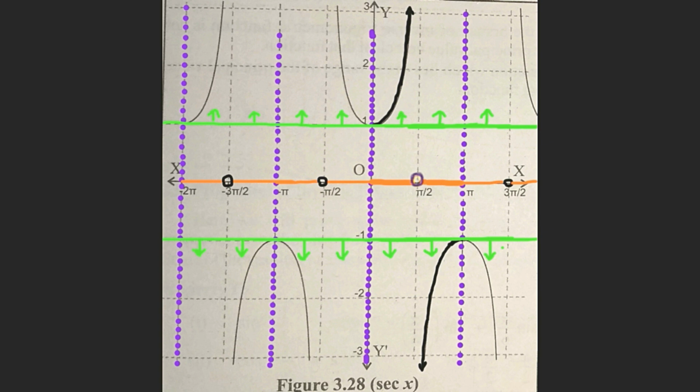Like the cosecant function, this secant function is also a discontinuous function because the graph of the secant function is not continuous in the domain R, as shown by black hollow circles. This graph is discontinuous at all odd integral multiples of angle pi by 2. It means there is no value of y when x equals pi by 2, 3 pi by 2, 5 pi by 2, 7 pi by 2, etc.